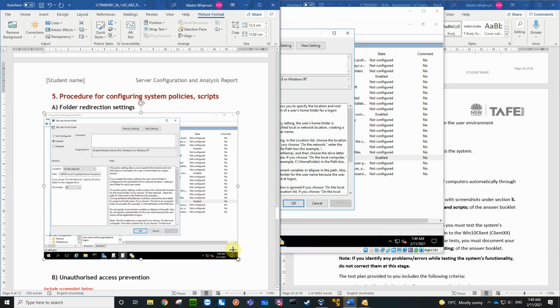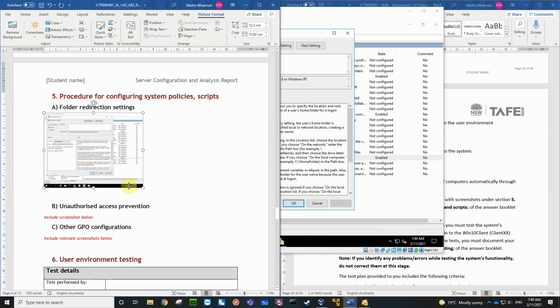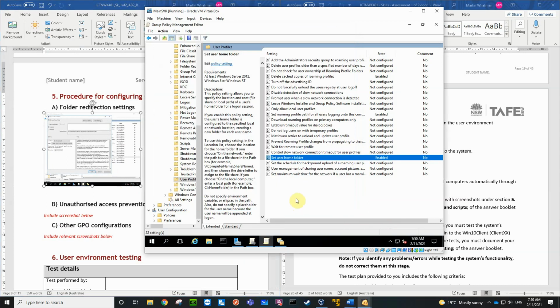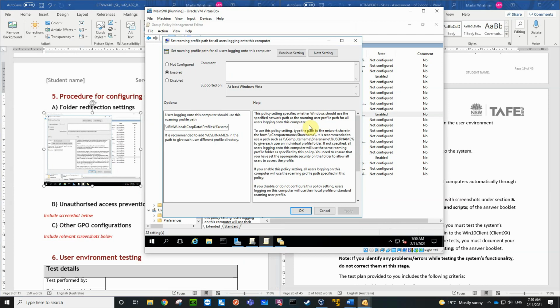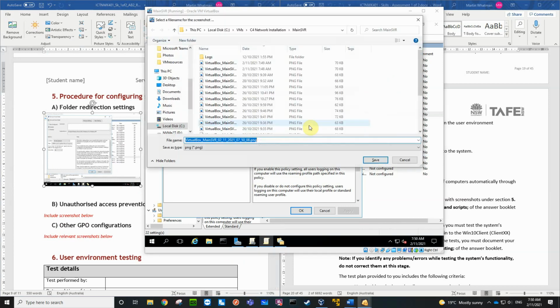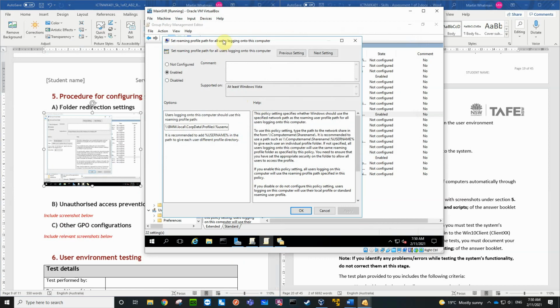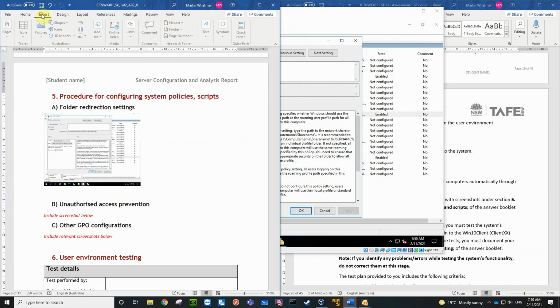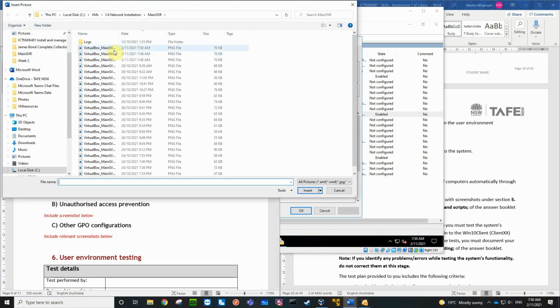And I would also put in the one that we did for the roaming profiles as well. So I'd go Control E, this is at 750. So right beside that one, I'm going to go insert picture device, the 750 one, which is that one.